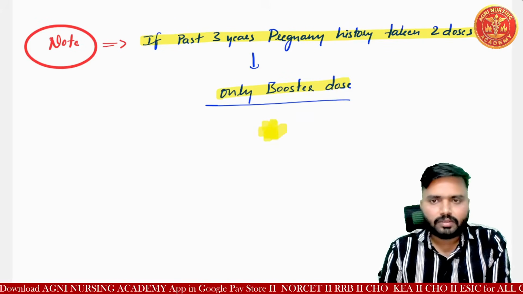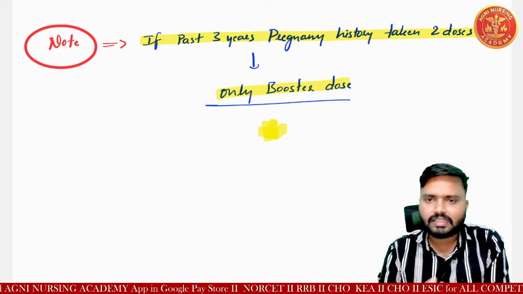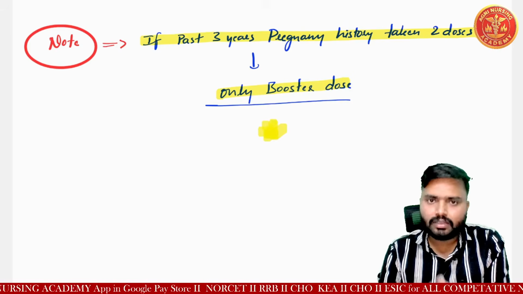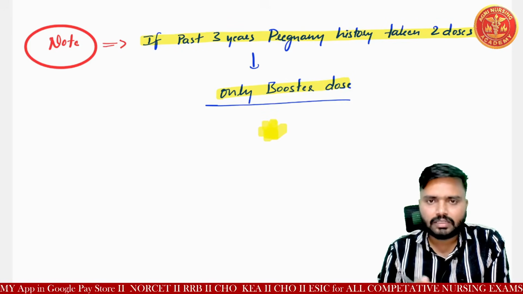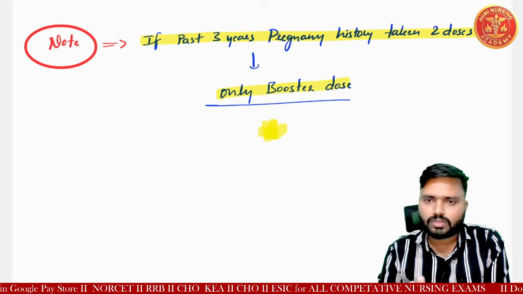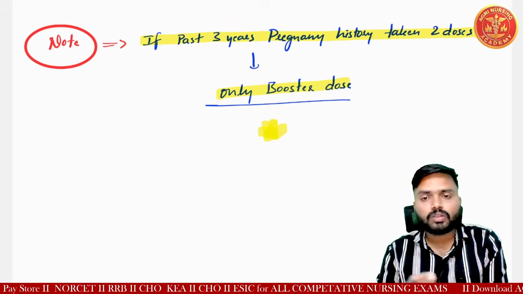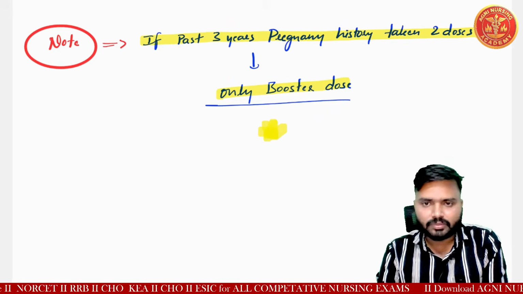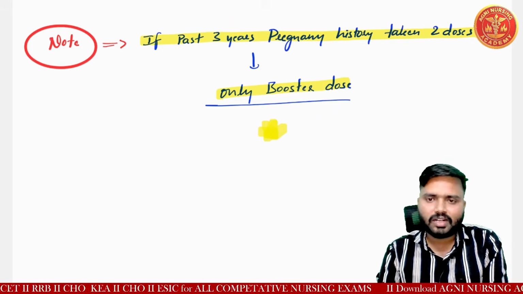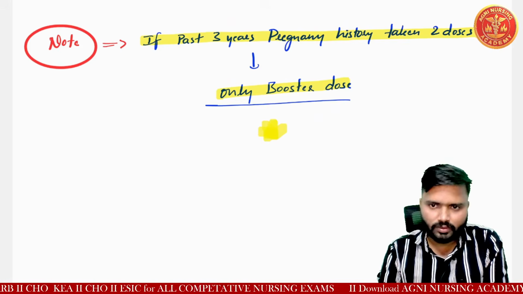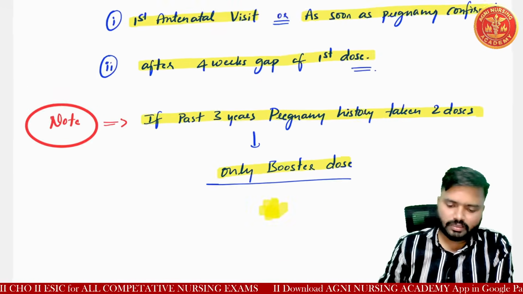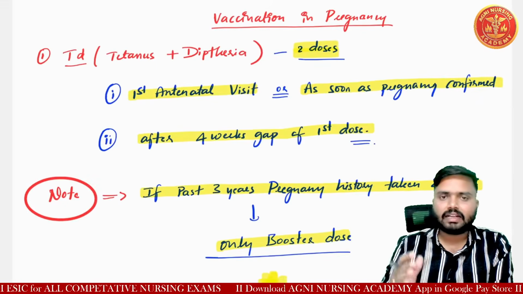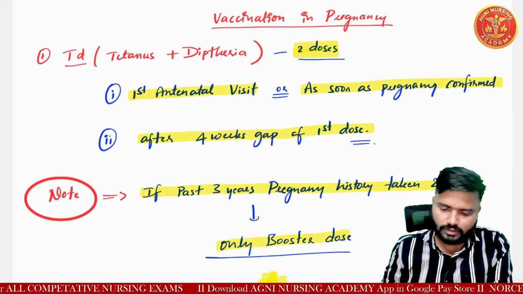Understood? If more than 3 years have passed, again we need to start from the first dose and second dose. Yes. So this is the important point related to tetanus and diphtheria vaccine.